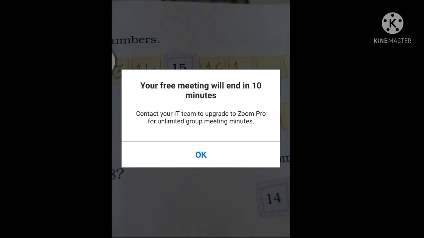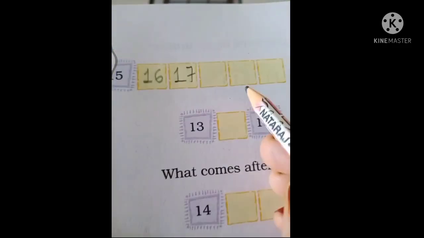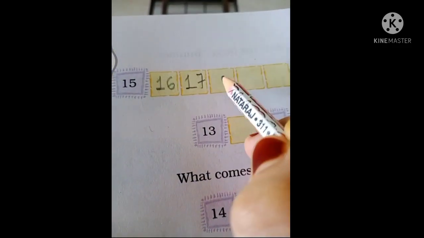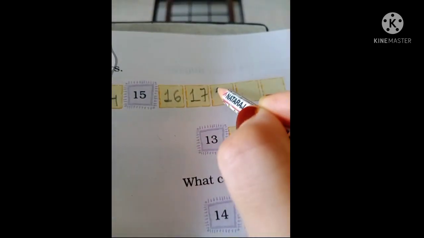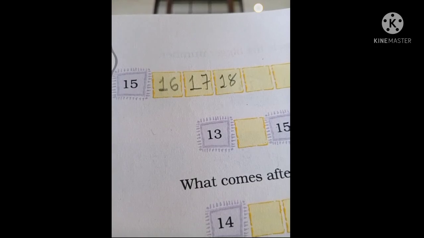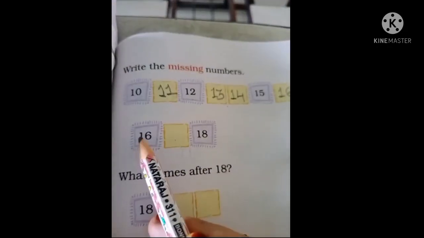Yes, very good, Amina. You are absolutely right. After 16, 17. Very nice. And tell me after 17, which number came? 18. Yes, 1, 8, 18. Very good, beta. After 18, which number came? 19. Yes, absolutely right. Number 19.